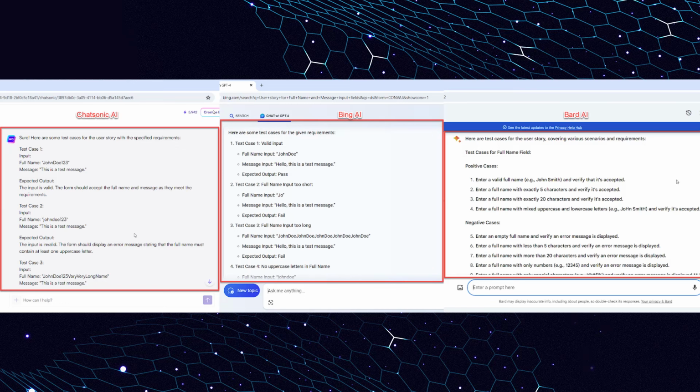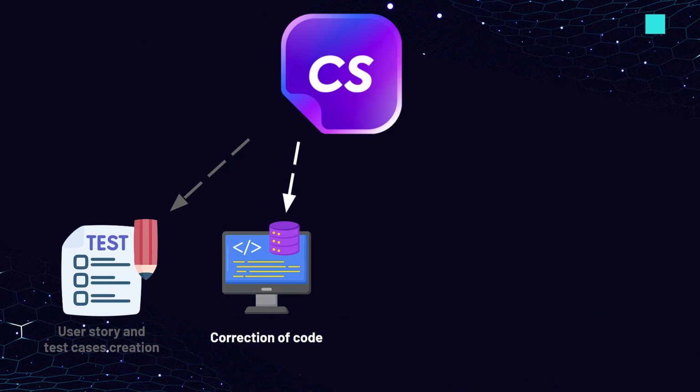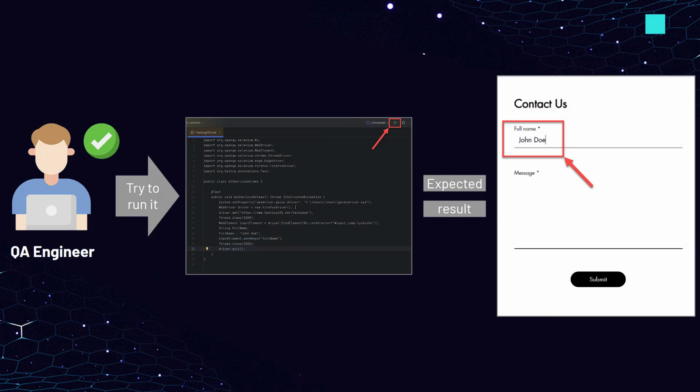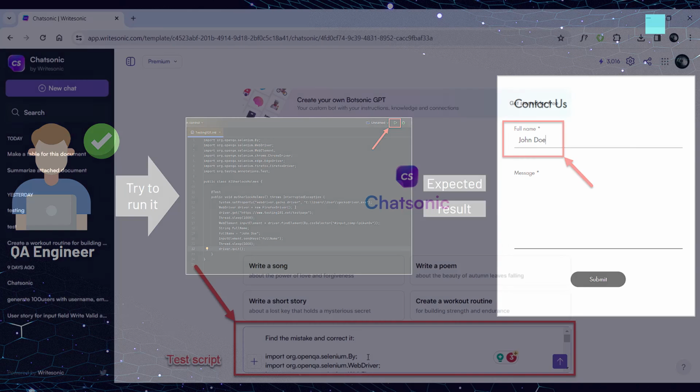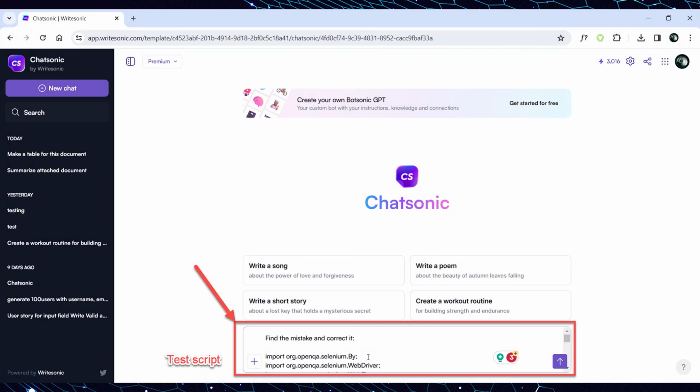Now, let's try to perform the second scenario where you can use ChatSonic AI for software testing, which is the correction of code. As you remember, with Bing and Bard AI, we tried to fix the error in the test script, an automation test case written in Selenium Java that automatically fills the full name field of the Contact Us form on the testing101.net website, and both of them helped us to do that. Let's try the same scenario using ChatSonic AI.